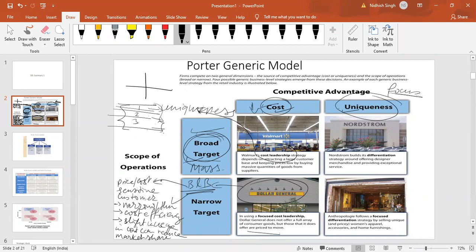So there is a bed and breakfast system in many European countries. They serve at a very, very low cost. They provide very basic accommodation and stay services. They serve a very narrow target at an extremely low cost. So another example will be B&B.